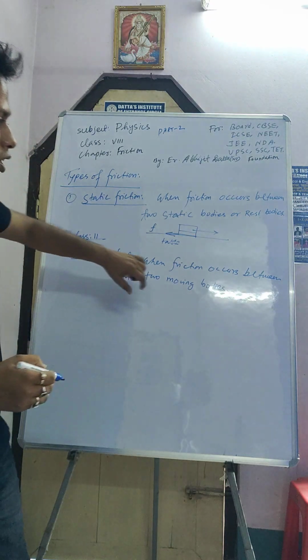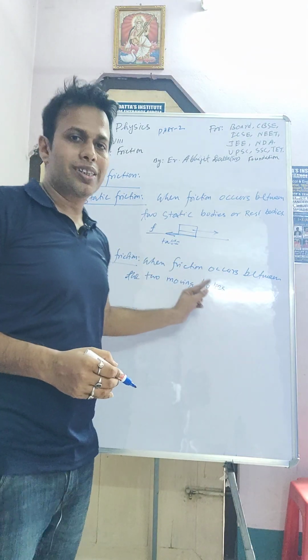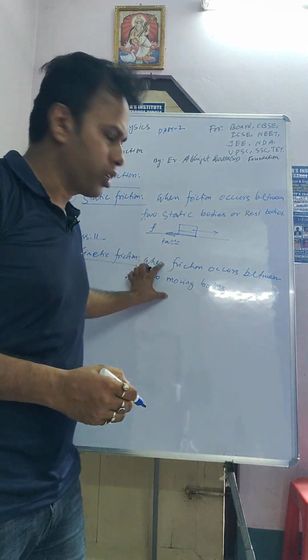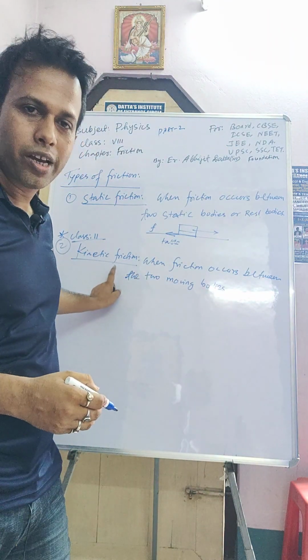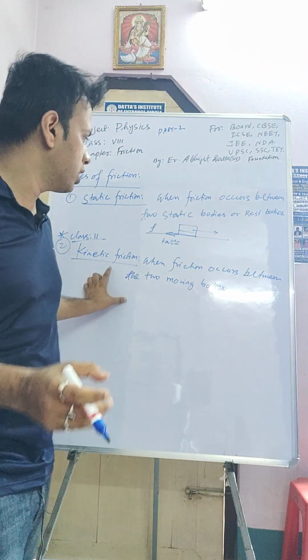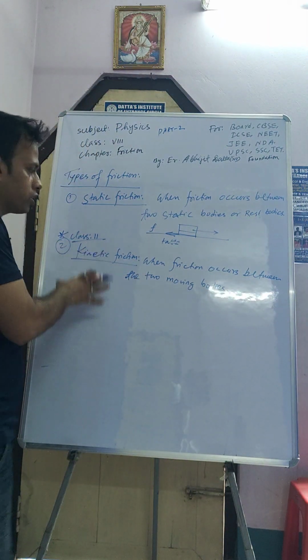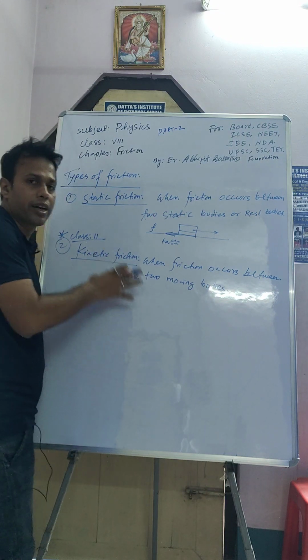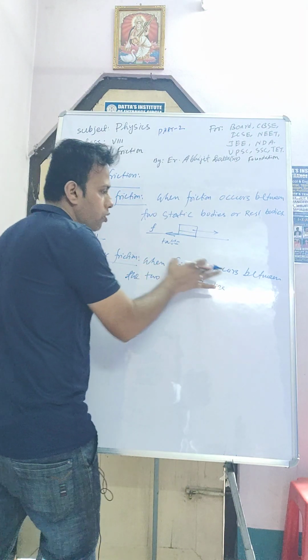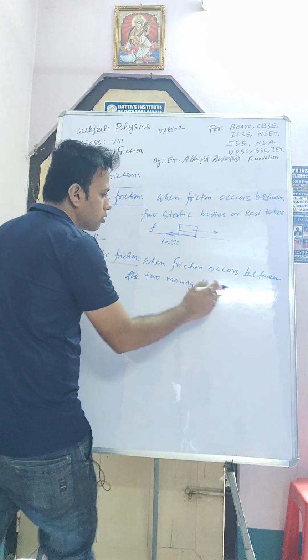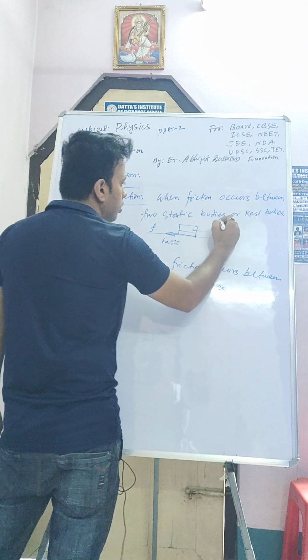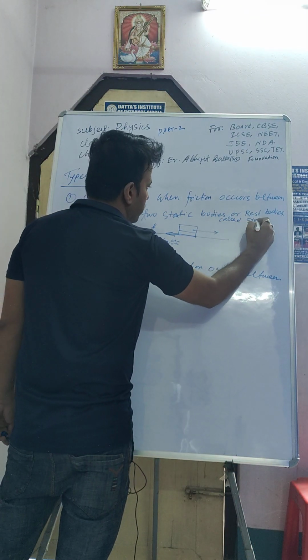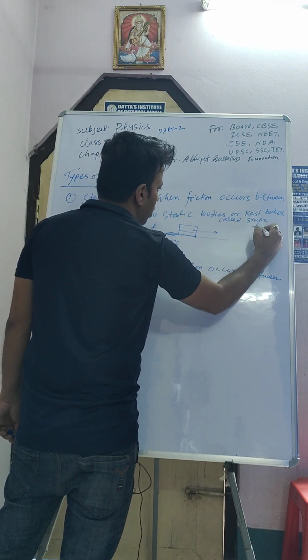Okay, when friction occurs between 2 moving bodies, I am just writing the short note here, not from the books. As simple as I can, I am writing here just to understand clearly. So when friction occurs between 2 bodies, it is called static friction. Here it is called static friction, and here it is called kinetic friction.